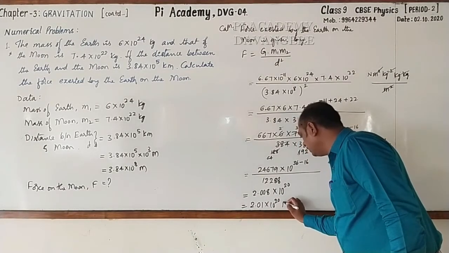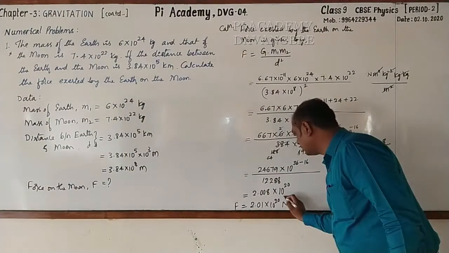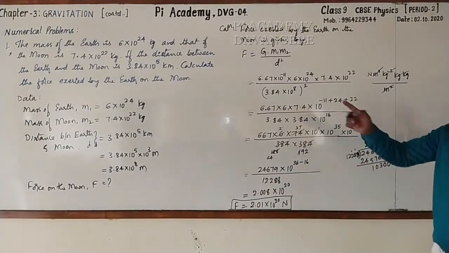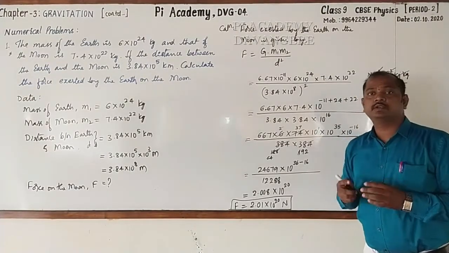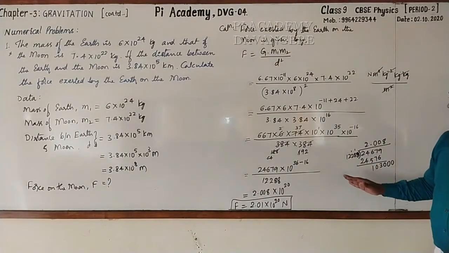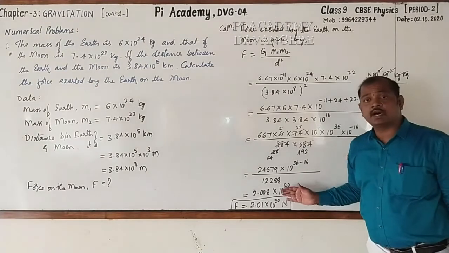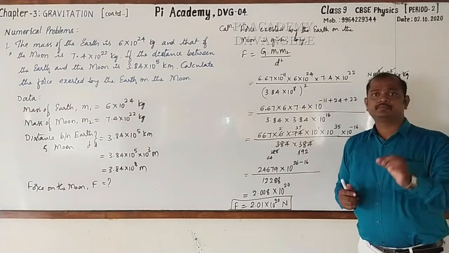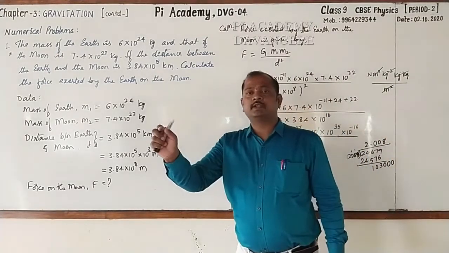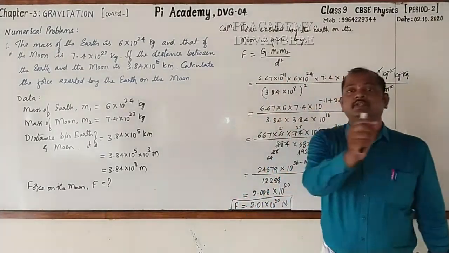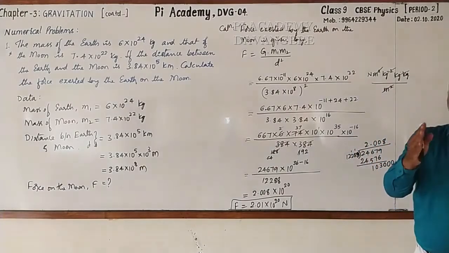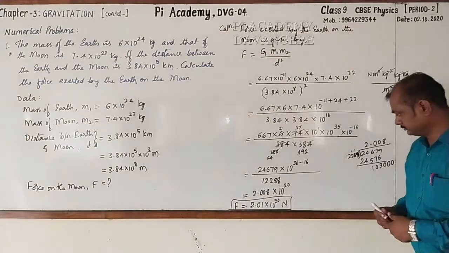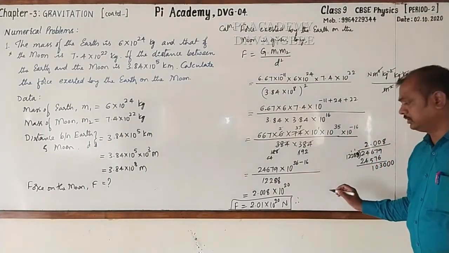Newton. So this much amount of force is exerted by the earth on the moon with a distance of 3,84,000 kilometers. Followed? Dear student, even this was asked in the examination for 1 mark. They have just asked the value. The force exerted by the earth on the moon is dash. What will you write? It is 2.01 into 10 raised to the power 20 Newton. Here I'll write the conclusion.